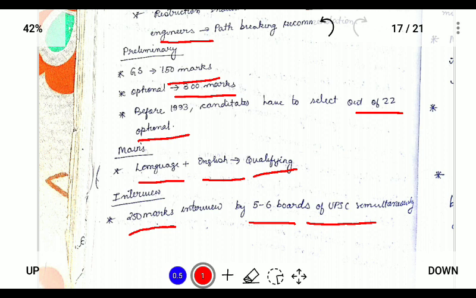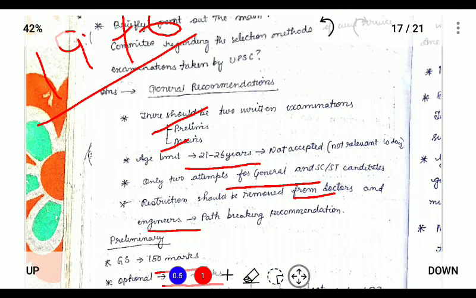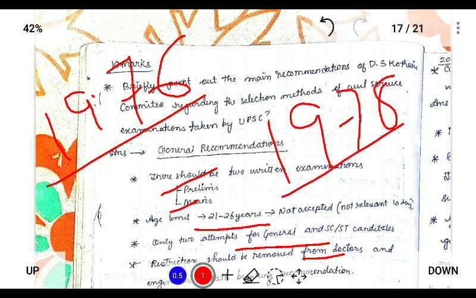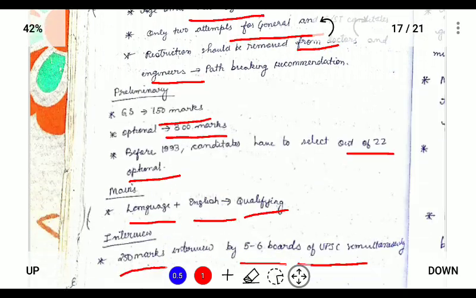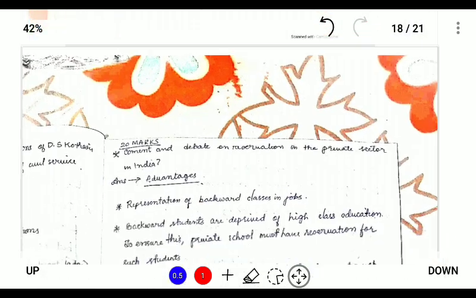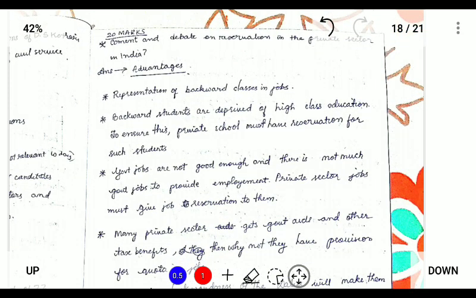So if we look at today's recruitment policy, it is the policy that is followed by the D.S. Kothari Commission, which was initiated in 1976, and it came into effect in 1978. Since 1978, the Indian government has been following this method for recruitment of people to the civil services. Next, comment and debate on the reservation in the private sector.